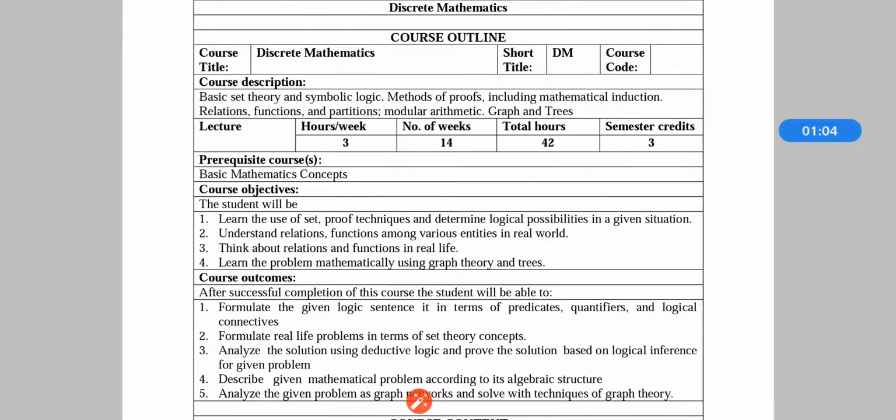The course objective of discrete mathematics is that the student will be able to learn the use of sets, proof techniques, and determine logical possibilities in a given situation. Whatever current real life situation we have, we will be able to use sets, proof techniques and logical possibilities. Understand relations, functions amongst various entities in the world. As I said, whenever we are studying this subject, we can relate every concept with a real life problem. So we will be able to understand the relations and functions among various entities in the real world.